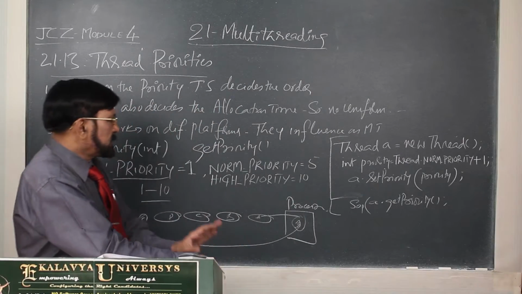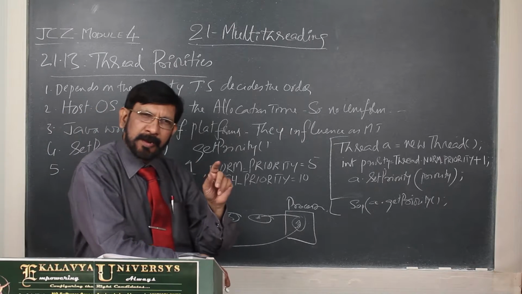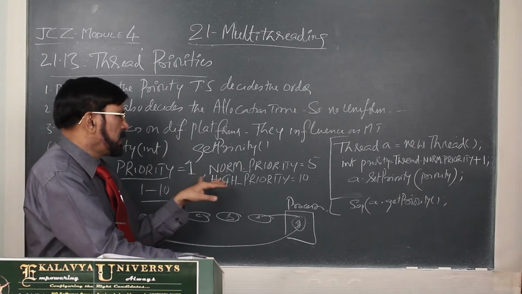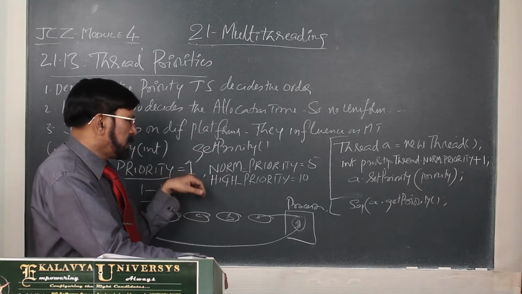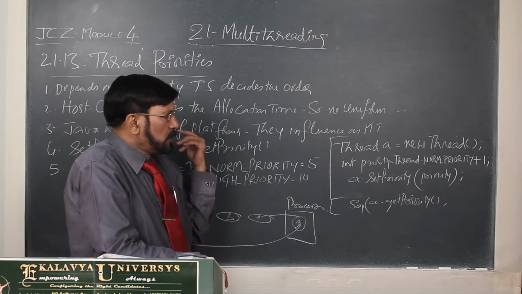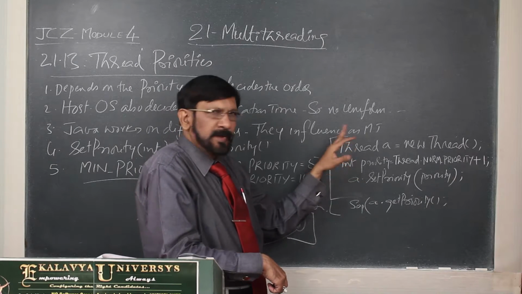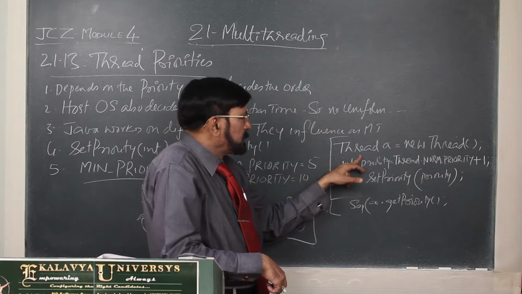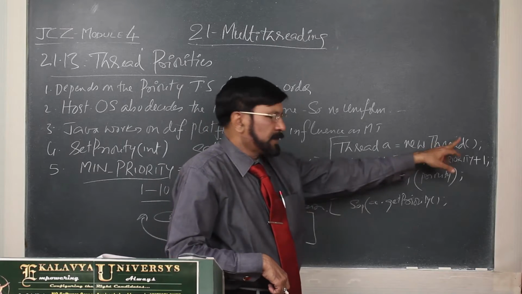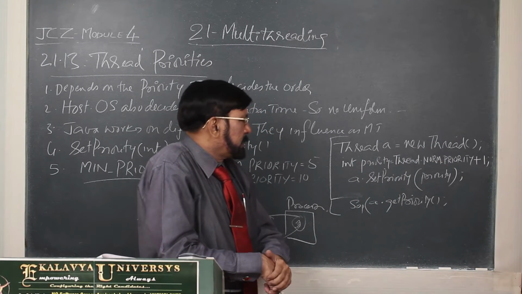What you must understand first is that priority values are integer values only: 1, 5, 10. We have to understand how these are assigned. Now we see the syntax. Thread A = new Thread, one thread object we have created.